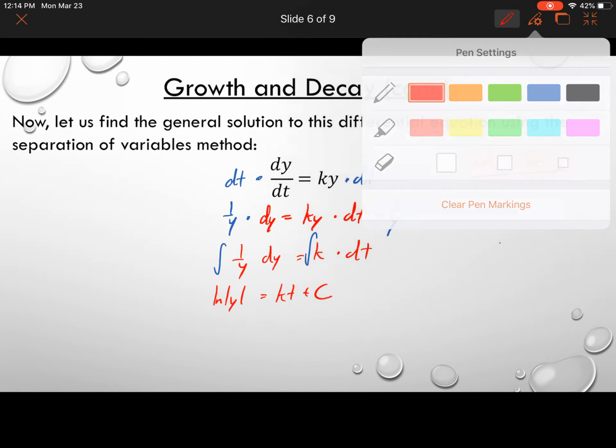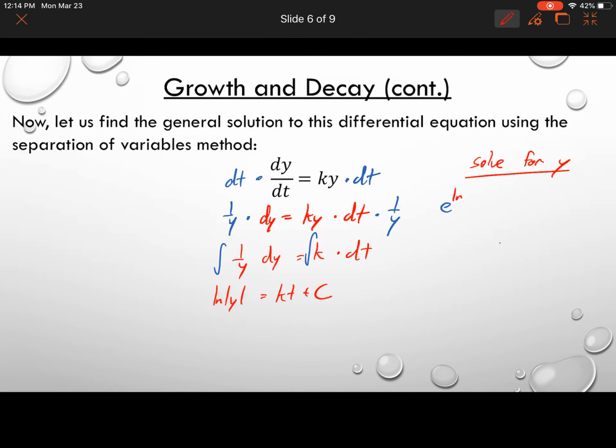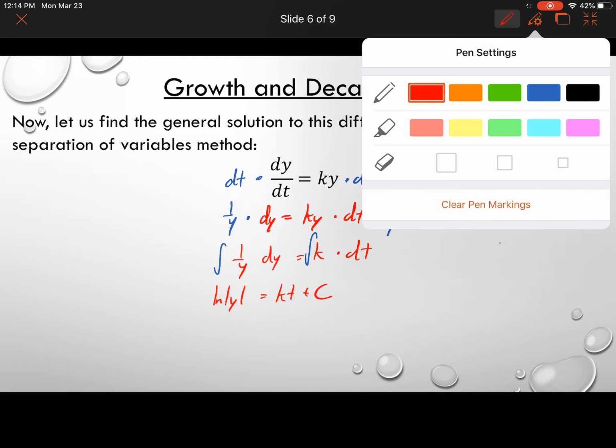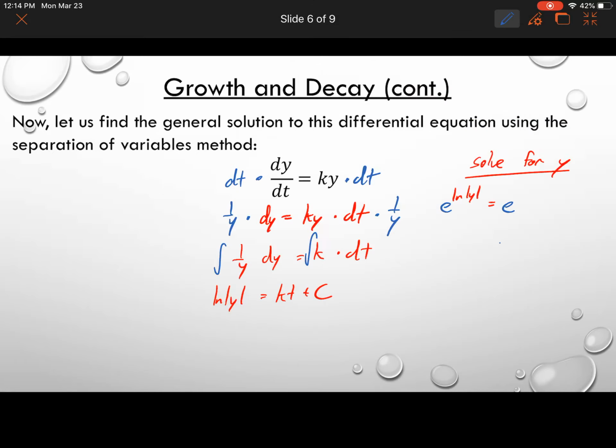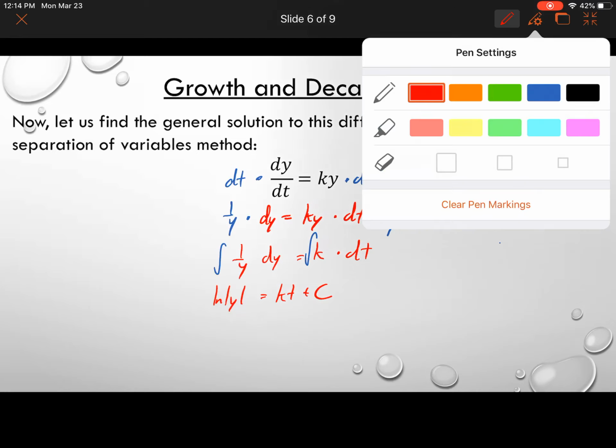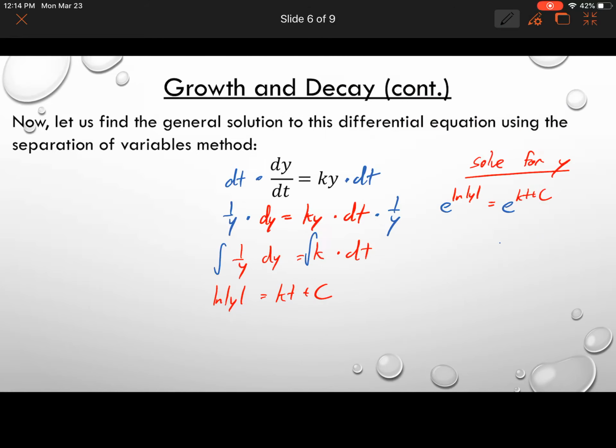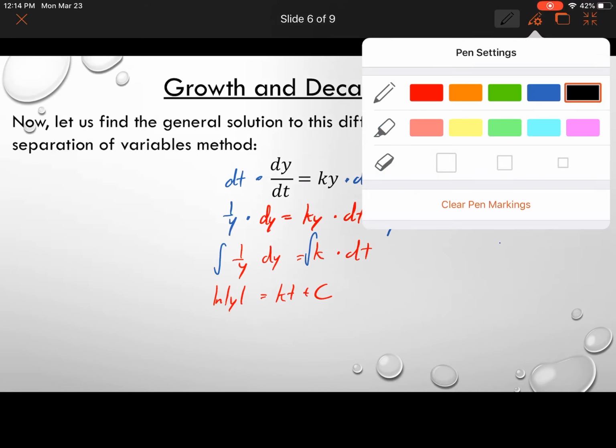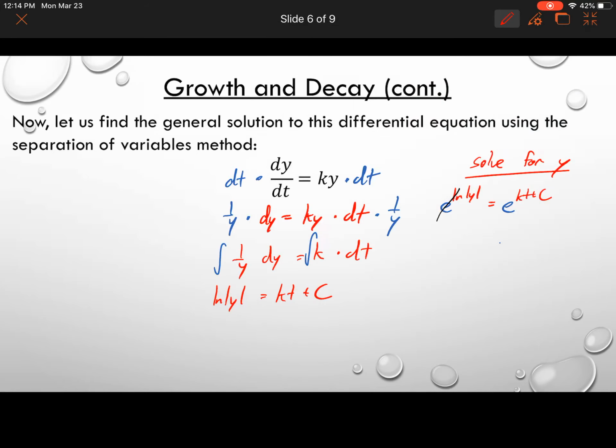So I'm going to do e to the power of natural log of the absolute value of y, and then e to the power of kt plus constant c, okay? And once again, we do this to get rid of this ln. The ln is canceled out by that base e, so we end up with the absolute value of y is equal to e to the kt plus c.